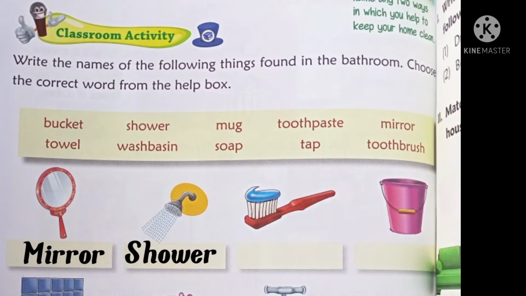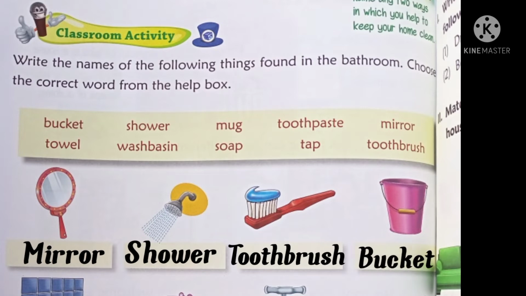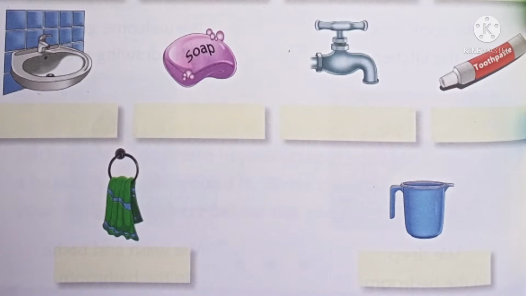See the next thing. I know you will find this thing. What is that? That is toothbrush, right? Have you all written? Very good. See the next image. It's very easy. It is a bucket. Write bucket below that image. Have you all written? Very good. See the next picture.